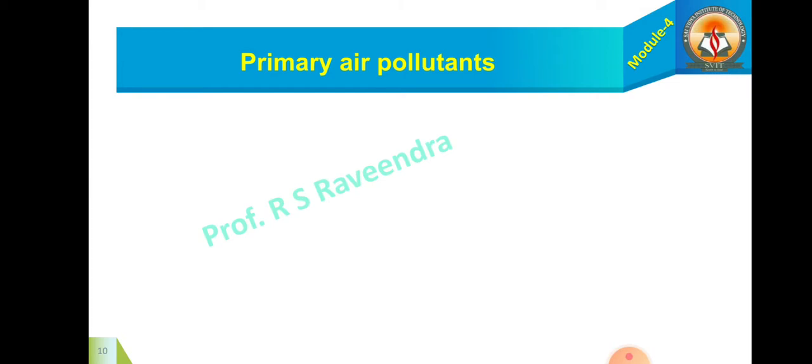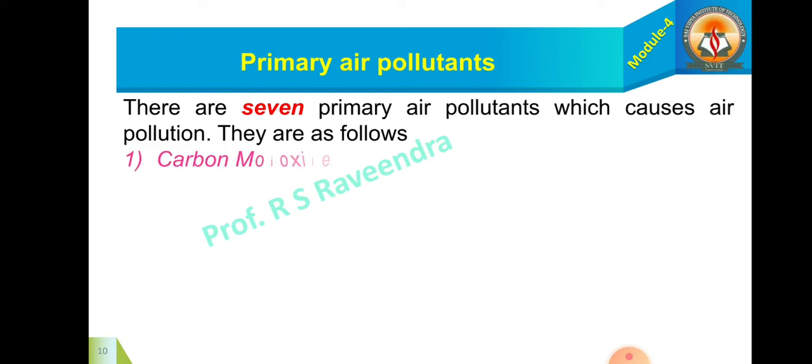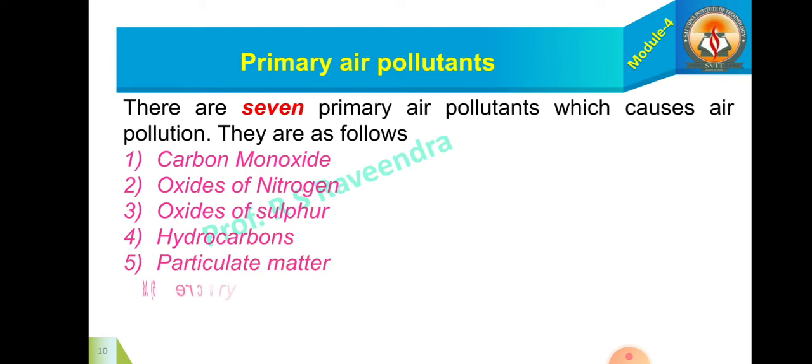Now, coming to the primary air pollutants. There are 7 important primary air pollutants which cause air pollution. The first one is carbon monoxide, CO, then oxides of nitrogen, NOx, oxides of sulfur, SOx, hydrocarbons, HC, particulate matter, mercury, Hg, and lead, Pb. These are some important primary air pollutants.